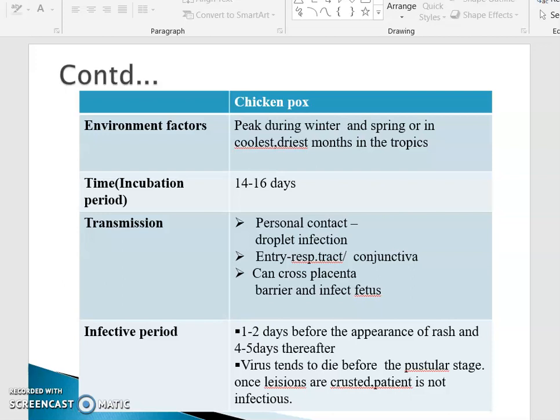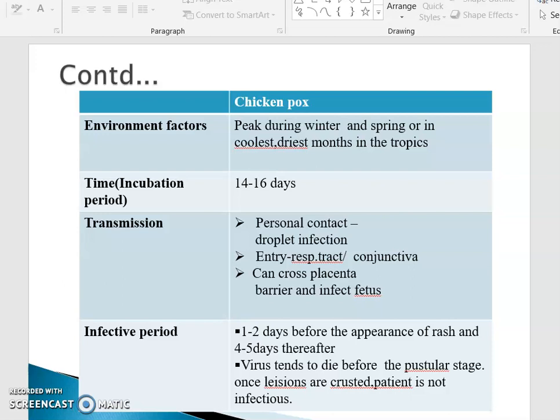Coming to the incubation period, it is the time period between the entry of the microorganism till the clinical manifestation. Usually it is 14 to 16 days. And how does it get transmitted? Mainly through personal contact, that is person to person, direct contact, and usually it spreads through droplet infection. The microorganism enters the body mostly through the respiratory tract or conjunctiva. If pregnant mothers are exposed to chickenpox, there are high chances that the virus can cross the placental barrier and infect the fetus.